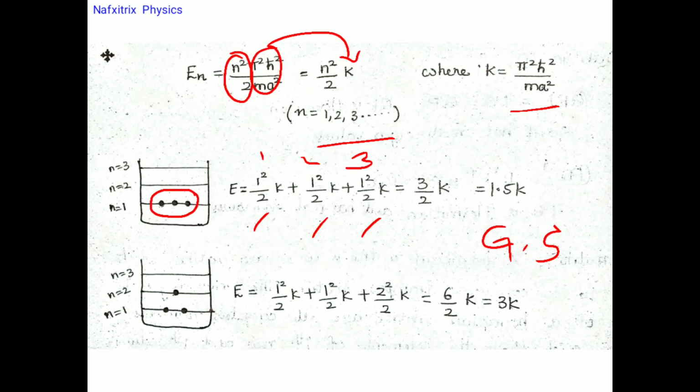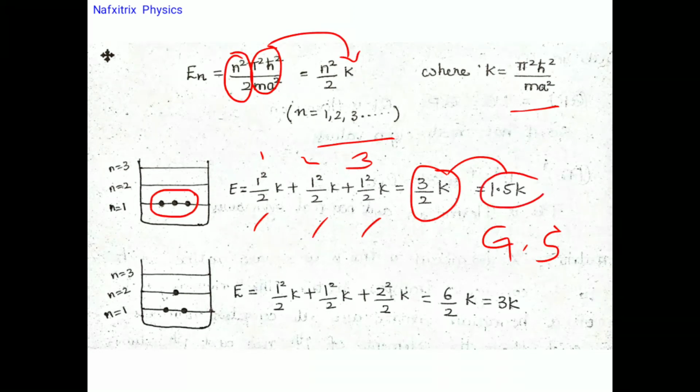All of them added together, we get 3k by 2. 3 by 2 is nothing but 1.5, so 1.5k is the final energy in this case.